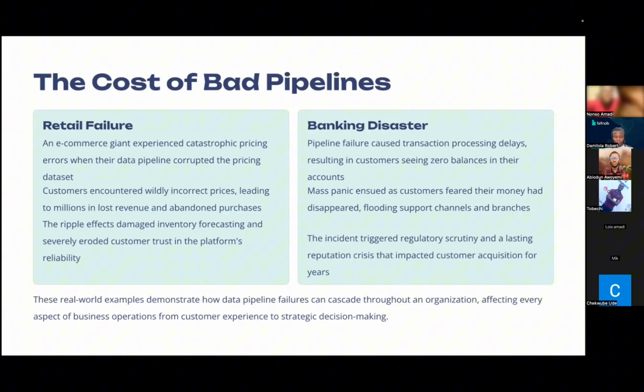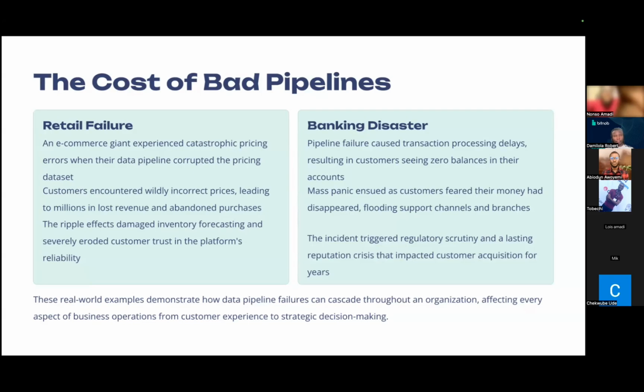But as a result, they noticed that a bad data set entered and the price for some goods were either super expensive or incredibly cheap. And as a result, some customers lost credibility in the platform, thinking, oh, this particular platform is selling more than intended, or the fact that it is cheap doesn't mean they were still selling quality. And as a result, they stopped buying into that particular pipeline.